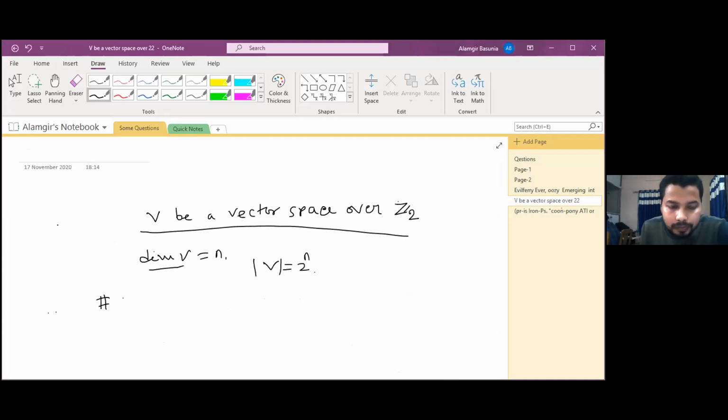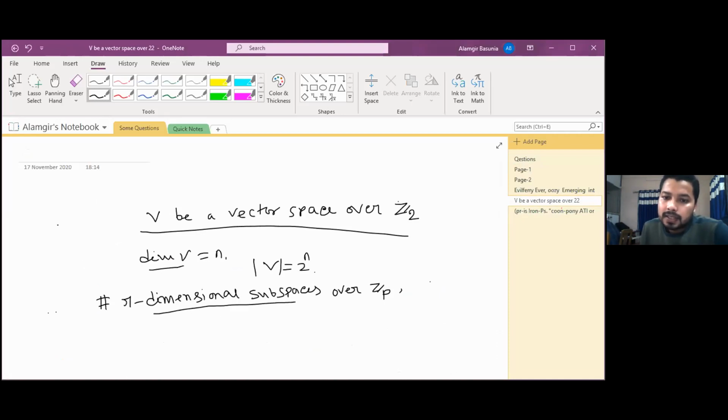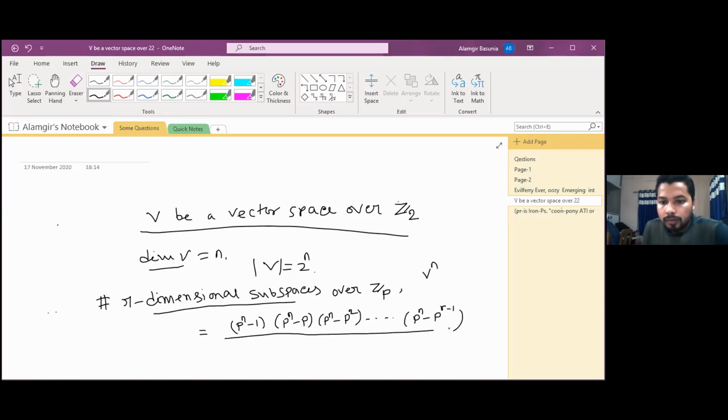The total number of r-dimensional subspaces over Z_p, where there is already an n-dimensional vector space V_n, will be (p^n - 1)(p^n - p)(p^n - p^2) and so on up to (p^n - p^(r-1)), divided by the product (p^r - 1)(p^r - p) up to (p^r - p^(r-1)).